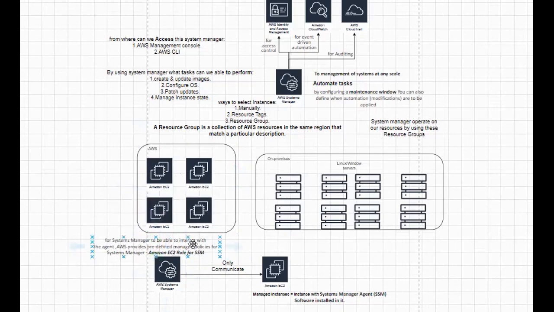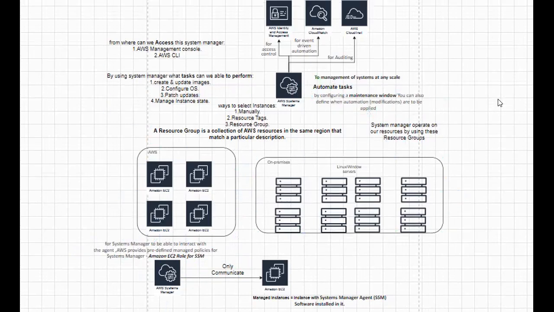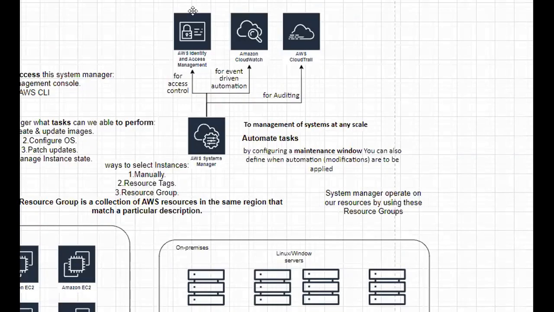What is that policy? Amazon EC2 role for SSM. It's an already predefined managed policy which is available in AWS. You can use and attach it. If you want, you can attach a custom policy as well by writing it on your own. So in this way, we can manage our instances. We can even monitor our instances or groups of instances by using monitoring services like CloudWatch and CloudTrail. And we can even have Explorer.